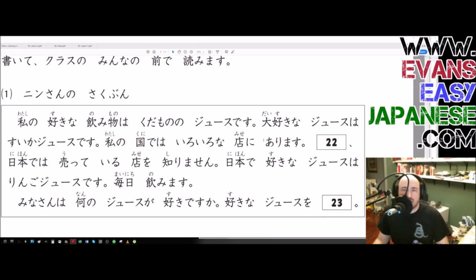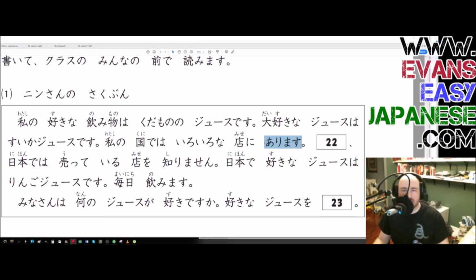Iroiro na mise ni arimasu. So I want to talk about the arimasu. Arimasu is the final verb, and it is sort of a verb of non-action. You can't arimasu something like, hey, the other day I'm going to be that. So that doesn't make any sense. So the location of arimasu, for something to be, for something to exist, for you to have something. Having something almost sounds like an action, but that's not quite what arimasu always means.